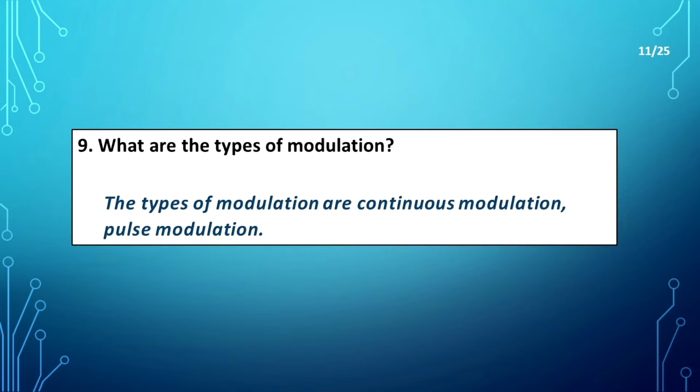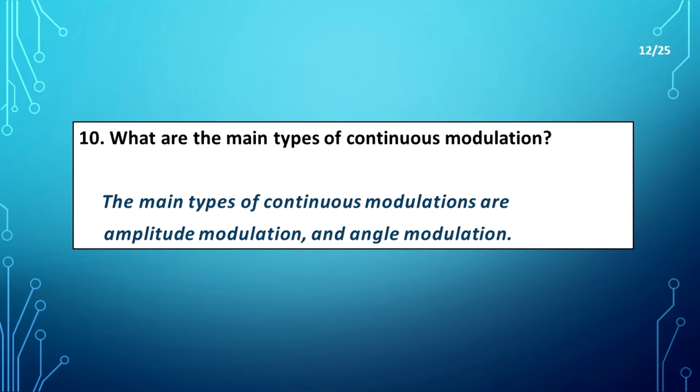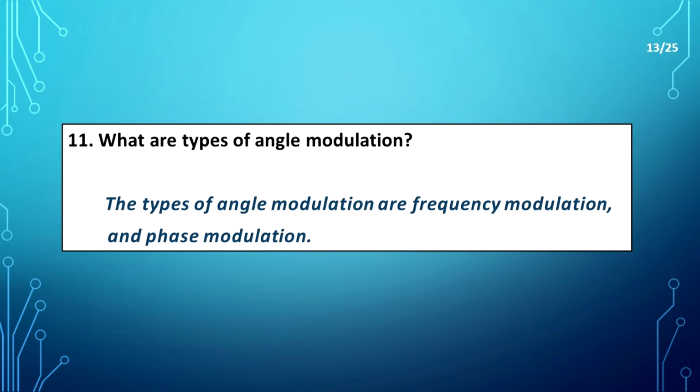What are the types of modulation? The types of modulation are continuous modulation and pulse modulation. What are the main types of continuous modulation? The main types of continuous modulation are amplitude modulation and angle modulation. What are the types of angle modulation? The types of angle modulation are frequency modulation and phase modulation.